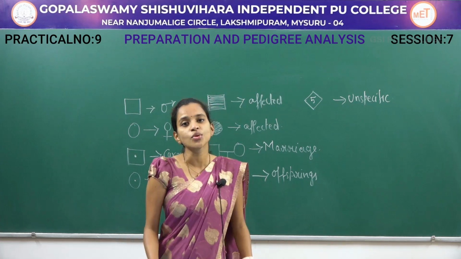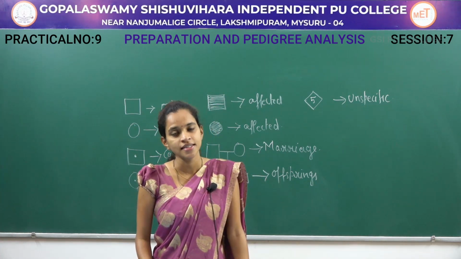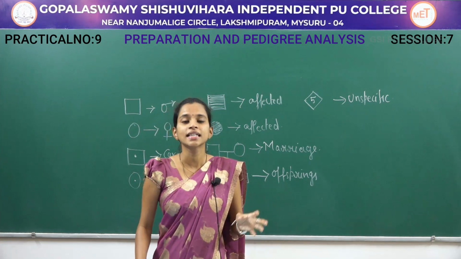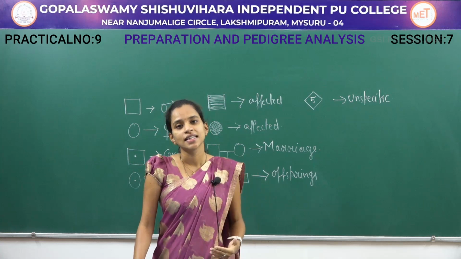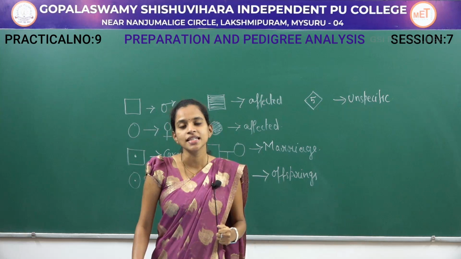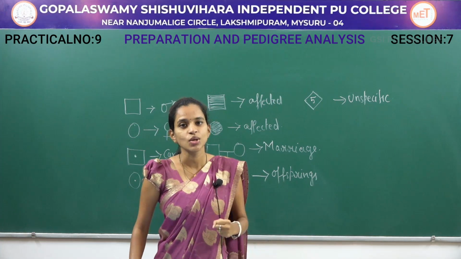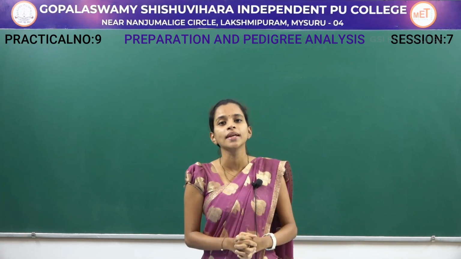Autosomal means it is related to body characters. Dominant trait means the genes will be dominant and express the disease. If the genes are recessive and express the disease, then it is autosomal recessive trait. So, first we will study autosomal linked dominant trait.